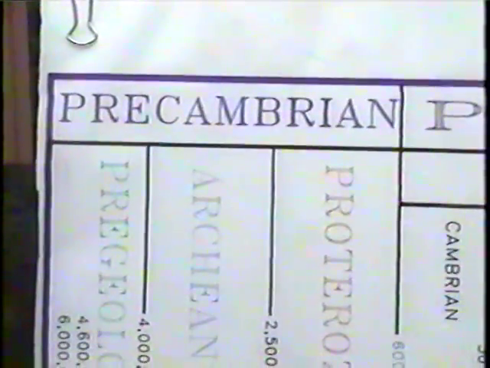Pre-Cambrian meaning, of course, older than the Cambrian. The Precambrian constitutes some 80%. Get that, people? 80% of Earth history. Most of the history of the planet has been within the Precambrian period of time.